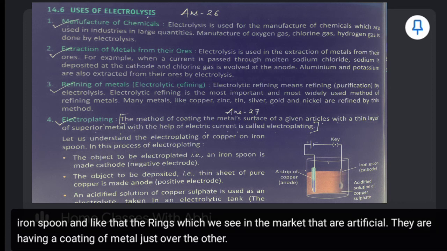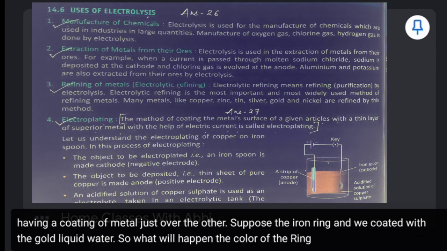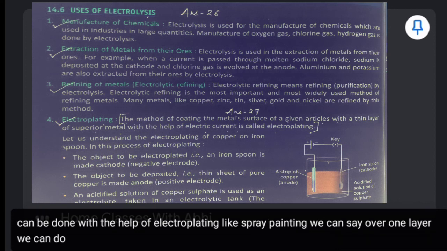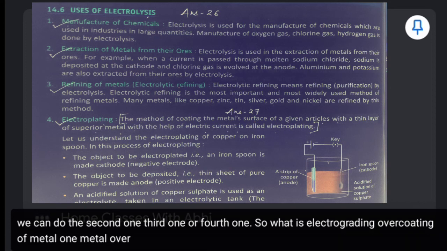Suppose an iron ring and we coat it with gold liquid water. So what will happen? The color of the ring will get changed. And this can be done with the help of electroplating. Like spray painting we can say. Over one layer we can do the second one, third one or fourth one. So what is electroplating? Overcoating of metal, one metal over the other. Correct now?